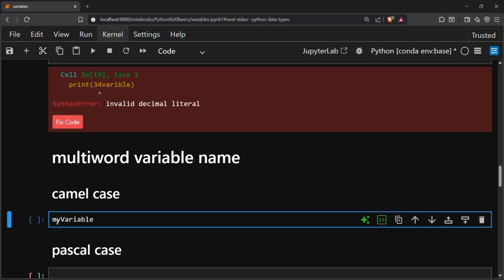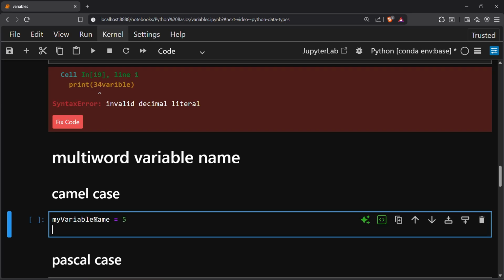You can see each word except the first starts with a capital, and I can write another word, name. So this is the camel case example. Print the same variable.